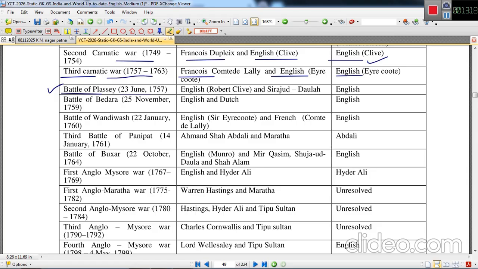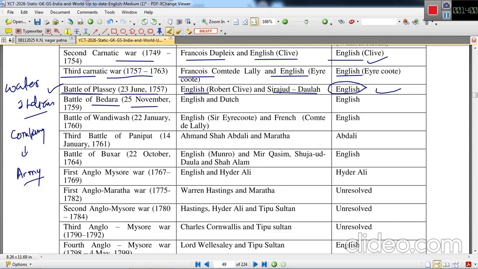Battle of Plassey, 23rd June 1757. One side was headed by Siraj-ud-Daulah, the then Nawab of Bengal. On the other side, the English force was headed by Robert Clive. The victorious side was the English force, and this was a watershed moment in Indian history, because for the first time a company which came to India with an army was able to defeat a king.